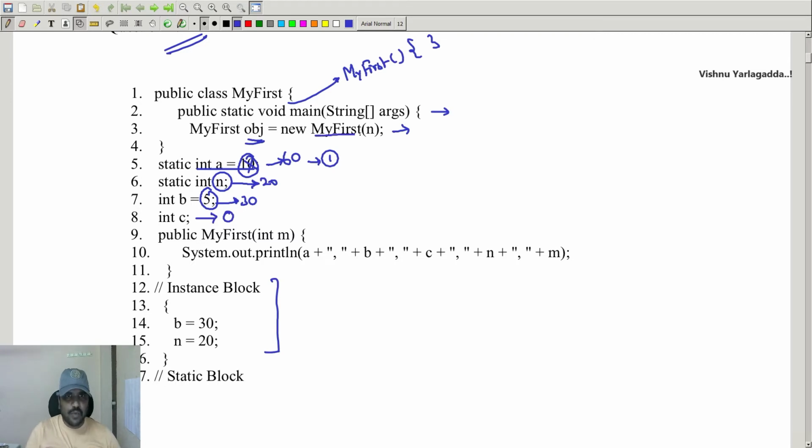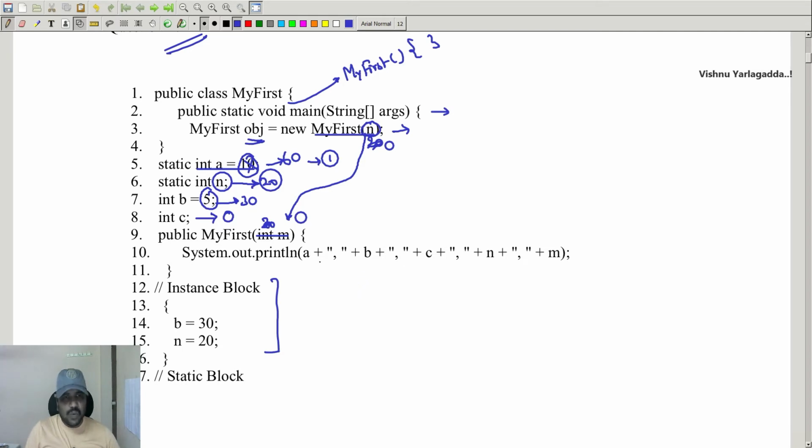So my first of n, what is the value of n now? N value is 20. Since n is not available in the main method, it will go for the global, that is the class member. Class member n is 20. So 20 will be passed to this constructor. So now this m value will be modified to 20. But before that m value gets modified, my first of n constructor will be called. That means we are first passing 0 to this because it is static, and then all this operation will happen. This n value is 0 only.